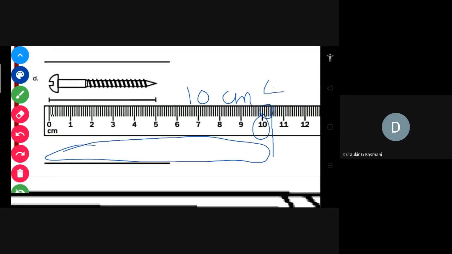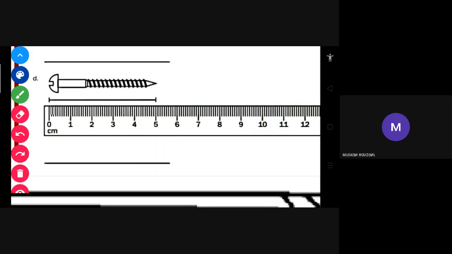Now, when I put the pen, it is longer than 15 centimeter. Okay. It means your pencil is long. You can use another scale or you can use a short pencil. Ma'am, it is 5 millimeter.